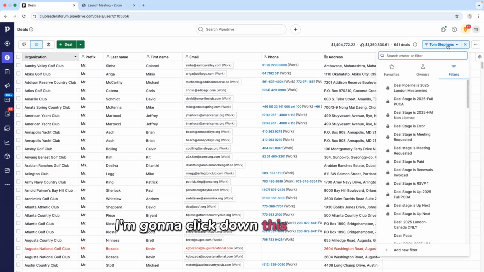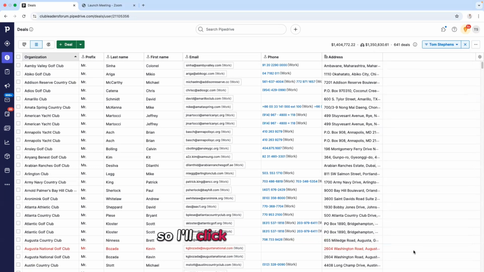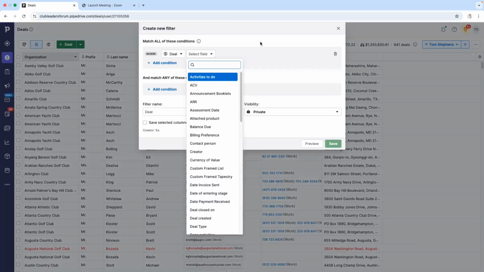I'm going to click down this drop down button, and now I'm going to have to use a different filter to get the actual list that I need. So I'll click add new filter. Now, this area is really powerful, and it can be complicated if you don't know how to use it or you're new to Pipedrive. But once you get the hang of it, it's super, super powerful.